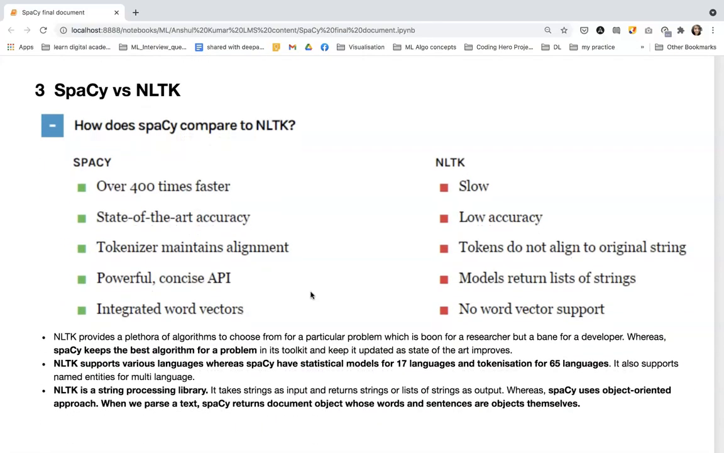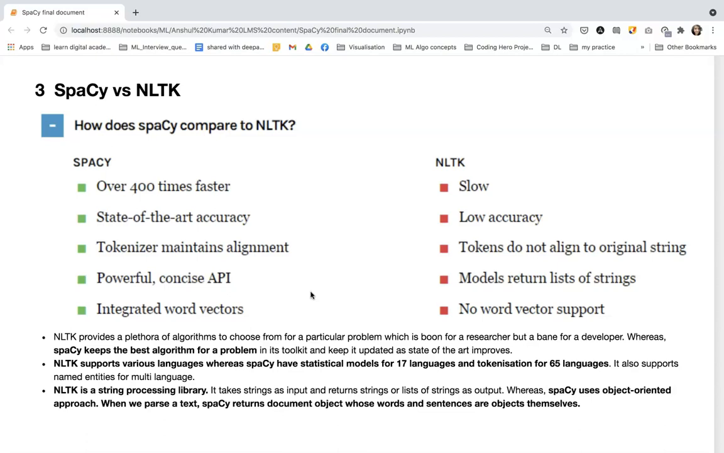Now, what is NLTK? NLTK, as we know, is the root of NLP. It provides a lot of operations like tokenization, lemmatization, stemming, named entity recognition, etc. A few years back, it was the base library for all NLP operations. But there are a lot of limitations associated with this library as well. And what are those limitations?